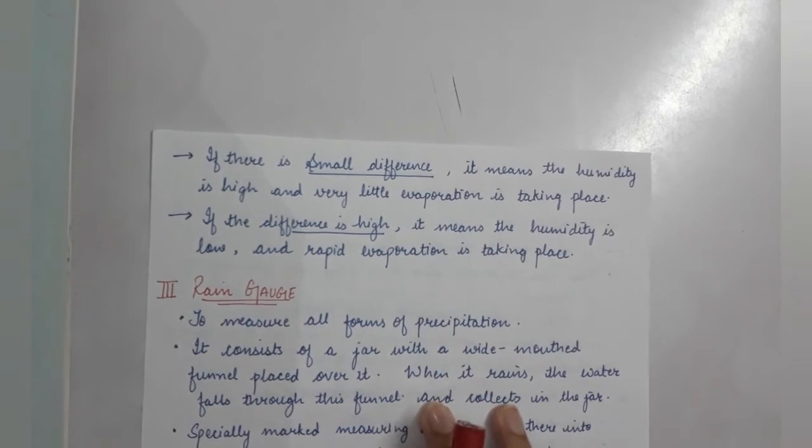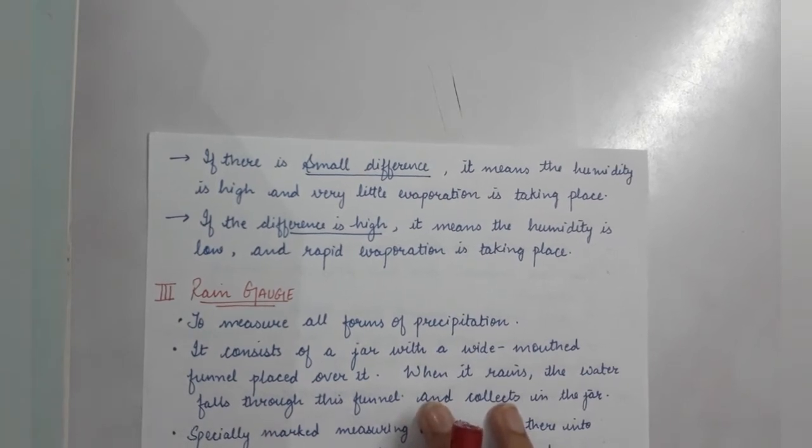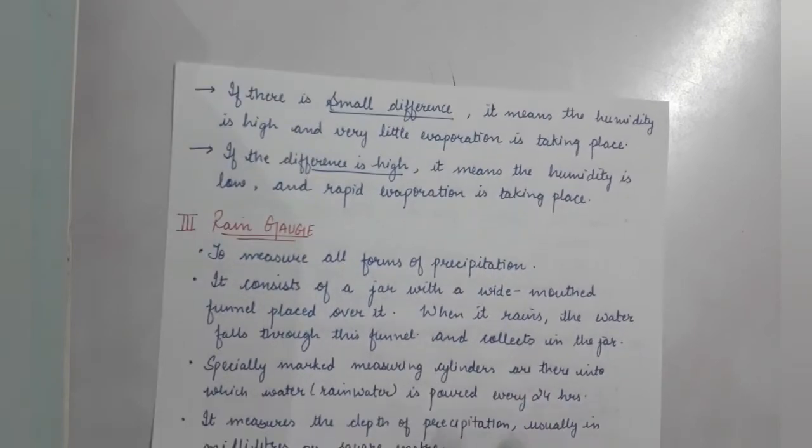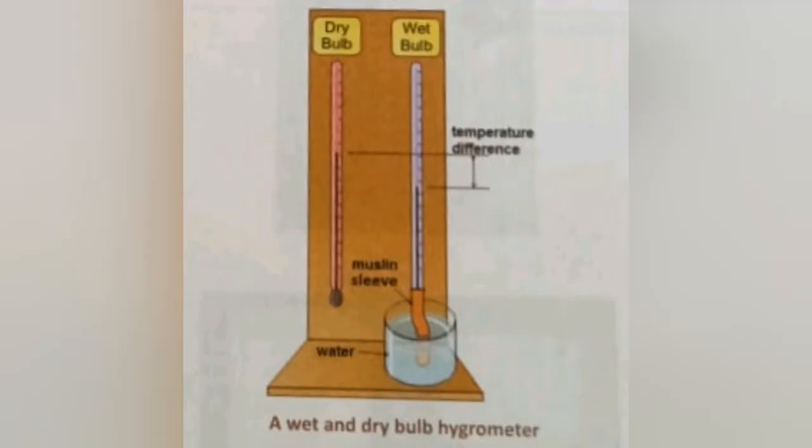Due to that reason, the evaporation is taking place very rapidly. So this was it all about the hygrometer. In this picture you can see there is a dry bulb, and on the other side we are having a wet bulb also.